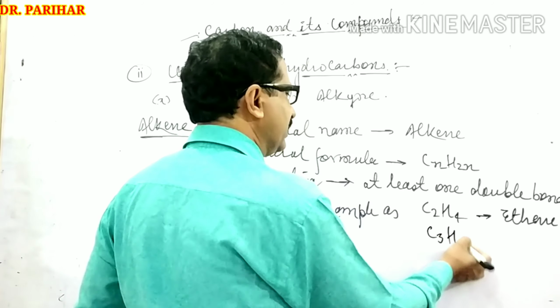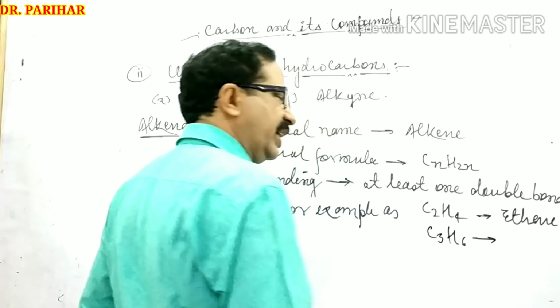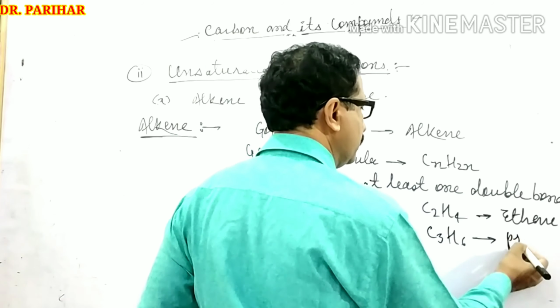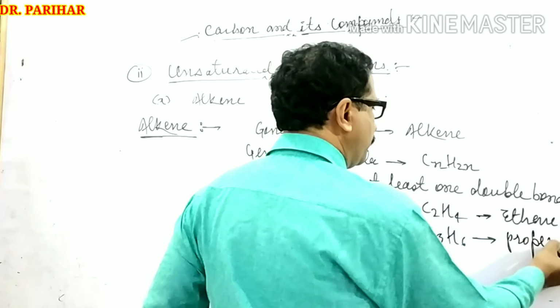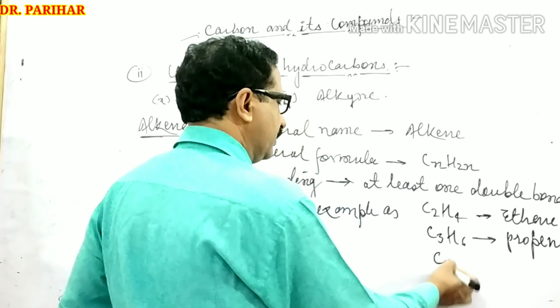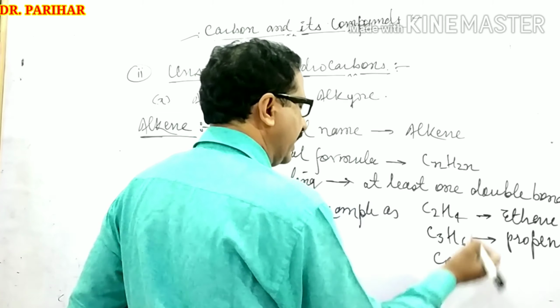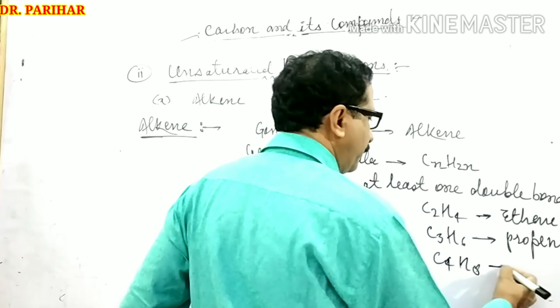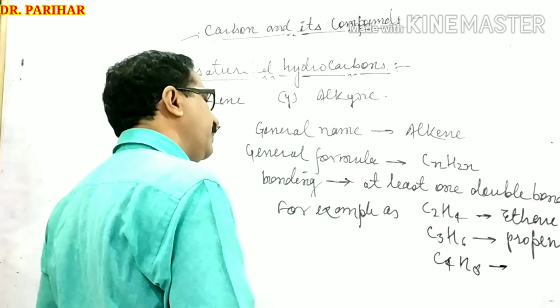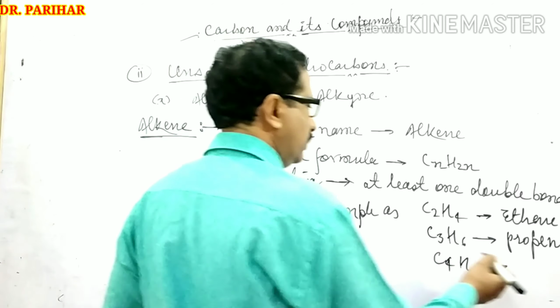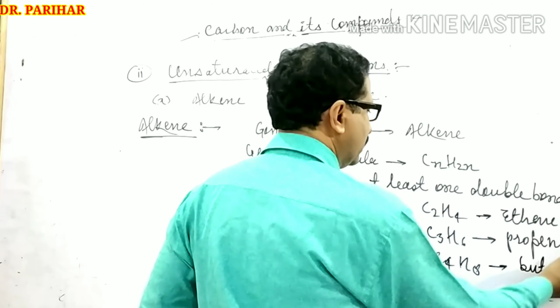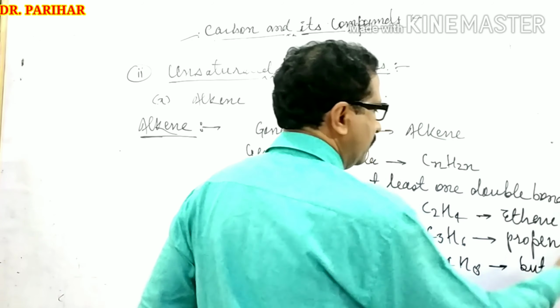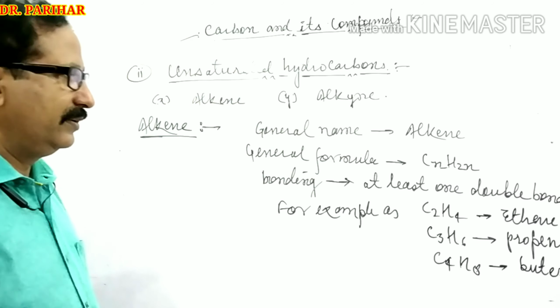C3, then H6: C3 is prop, meaning propene. C4, then H8. If carbon is 4, then hydrogen must be 8. C4 stands for but, the root name, and suffix ene, meaning butene.